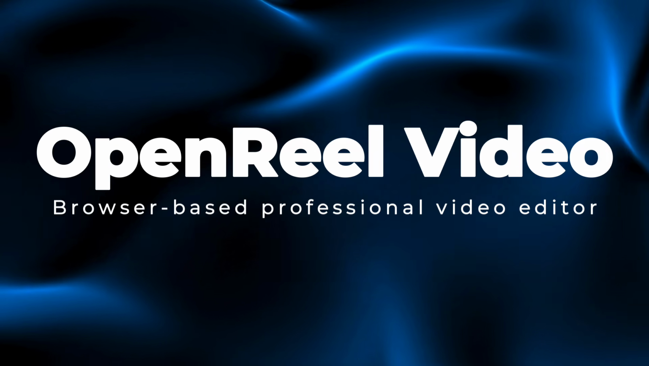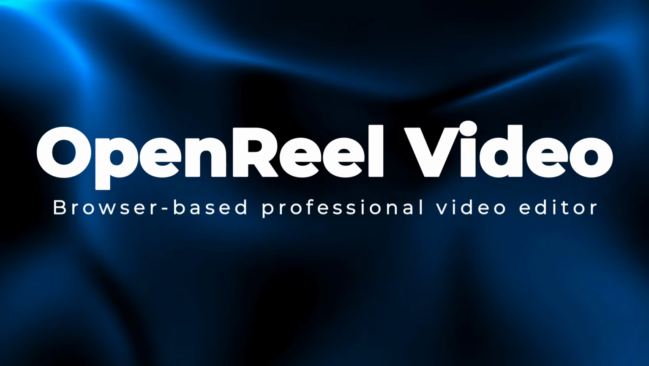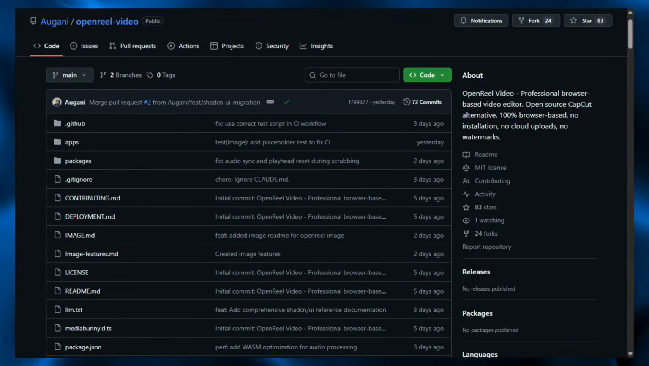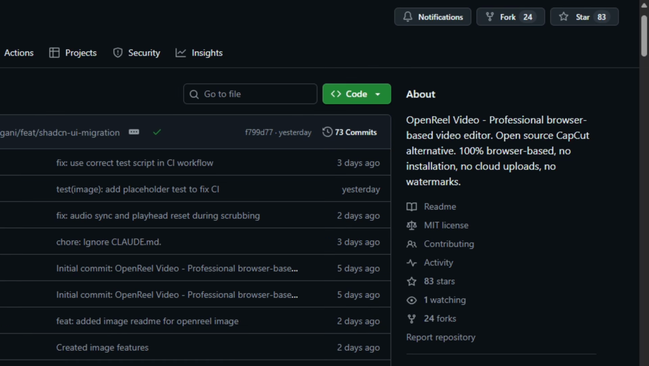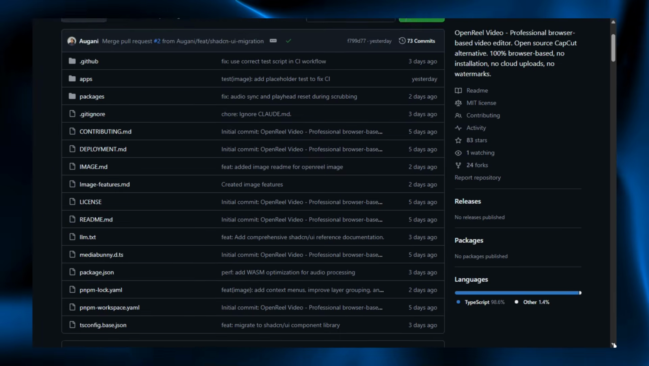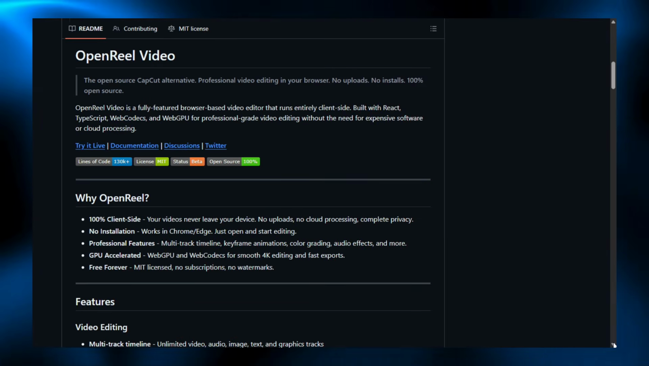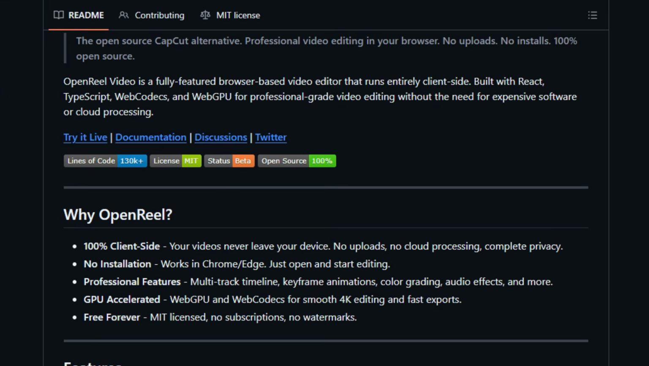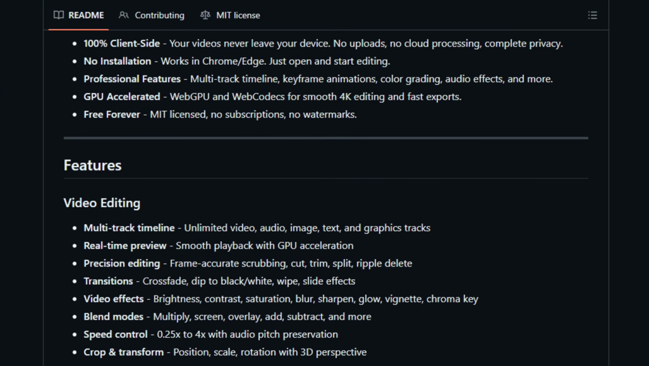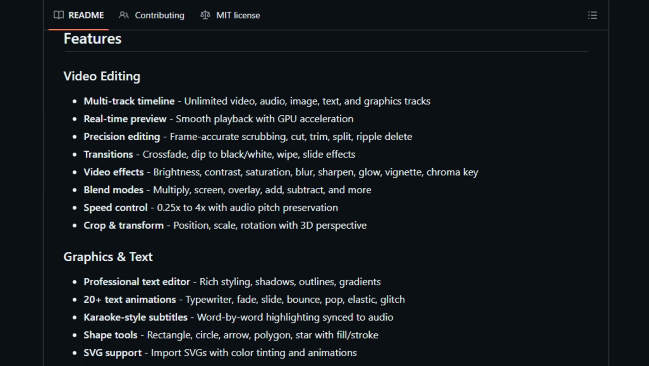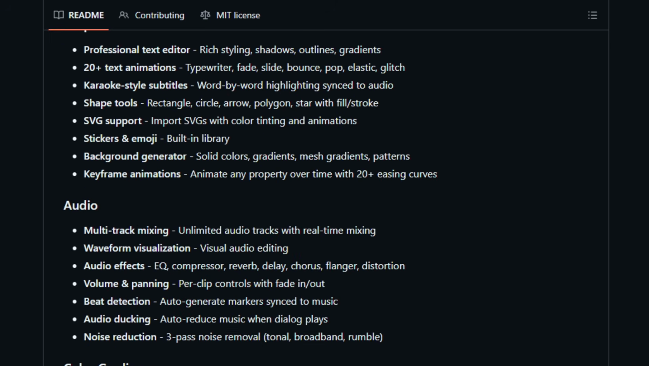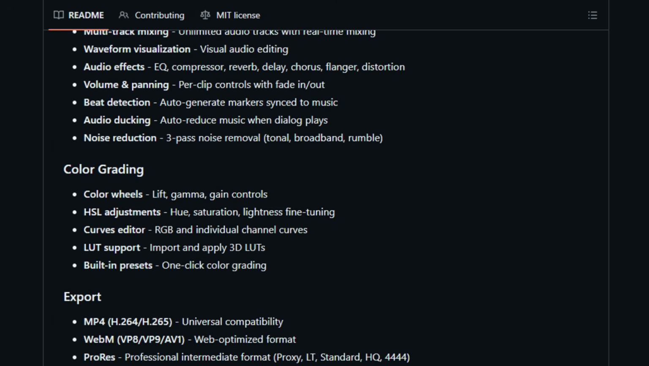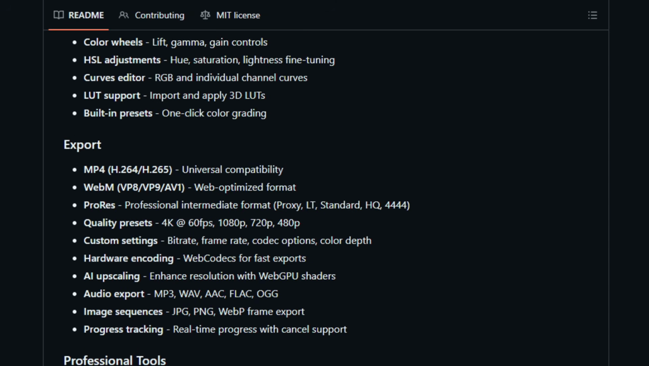Project number 8. OpenReel Video, browser-based professional video editor. OpenReel Video is an open-source browser-based video editor and dev tool that gives developers and creators a professional editing environment without installs or cloud uploads. It runs entirely client-side in the browser using React, TypeScript, web codecs, and WebGPU so users can edit multi-track timelines, apply transitions, mix audio, animate text, and export videos locally with hardware acceleration.